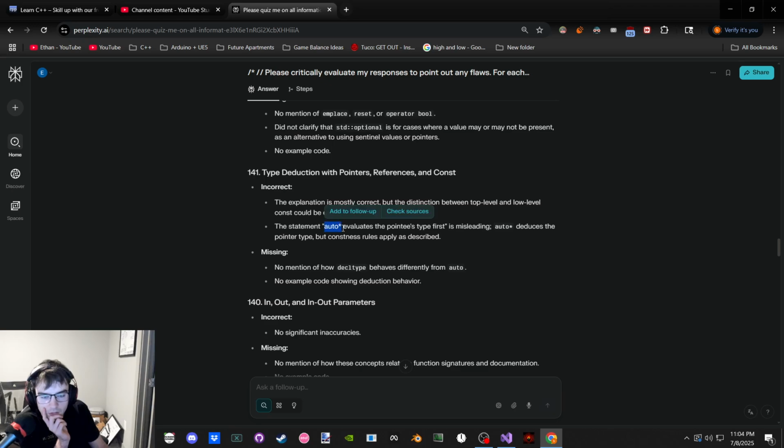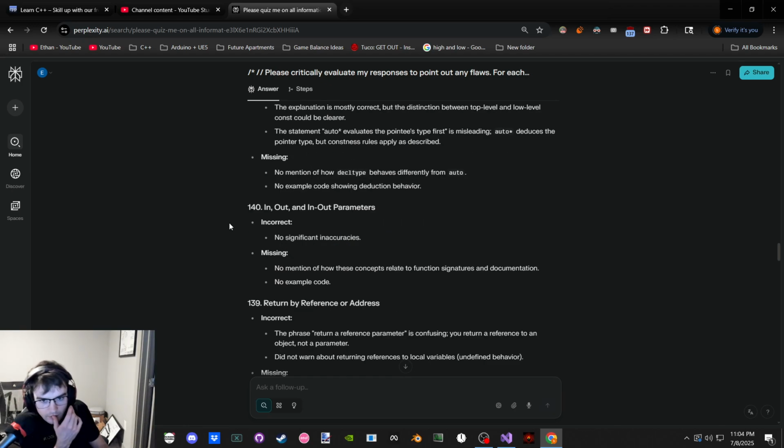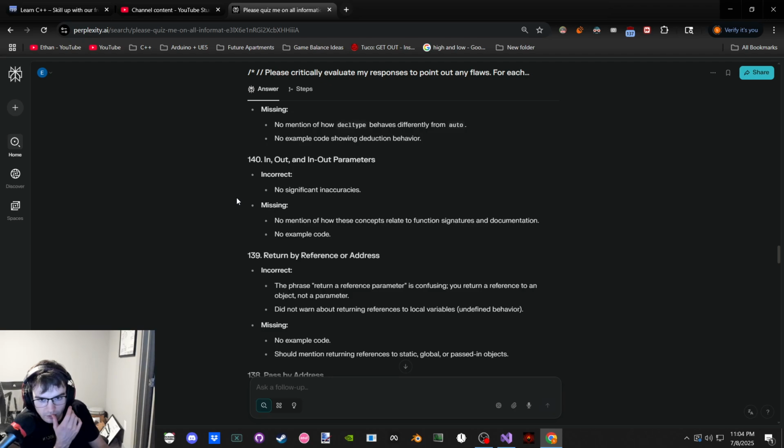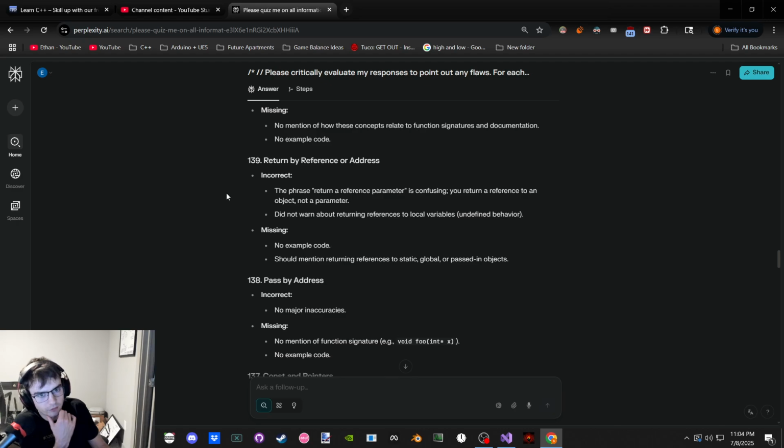Auto that evaluates the pointer's type first. Well, yeah. This is pointer type, but constants. Wait, what? What are you talking about? Oh, well, I guess it's the pointer's type. Sure, it's evaluating the pointer type, and then it looks at whether the pointer's const. Something like that. No mention. I've still never looked at that. I don't know what that is. No significant. No example code. Okay, sure. I'm not going to do example code for every single one. Maybe I should though.